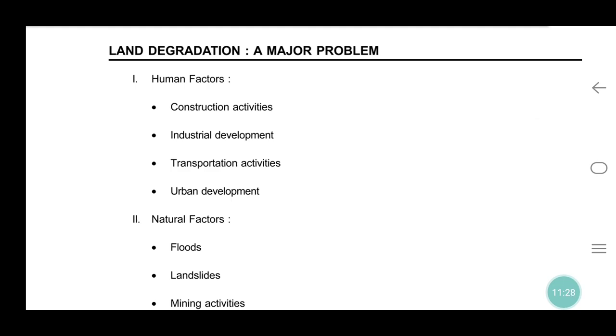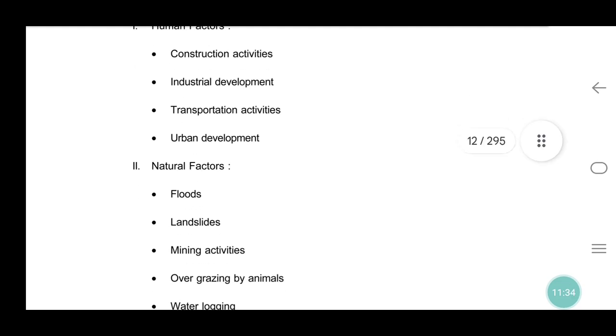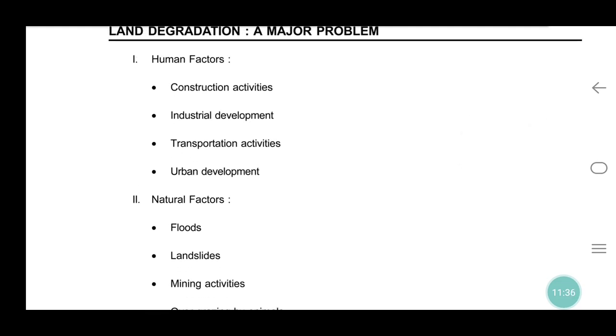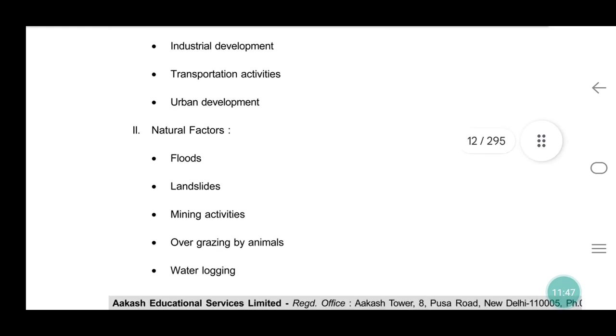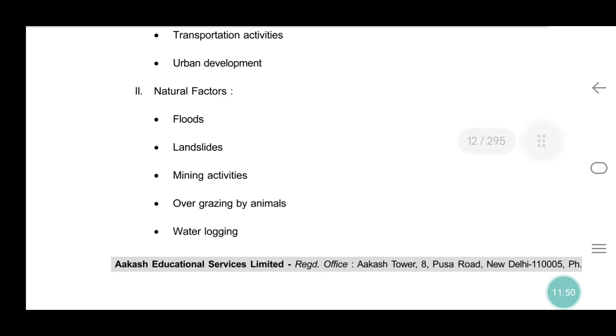Land degradation, a major problem. Human factors and natural factors. Human factors include construction activities, industrial development, transportation activities, urban development. The other one, natural factors, depends upon floods, natural disasters, landslides, mining activities, overgrazing by animals, and water lacking.